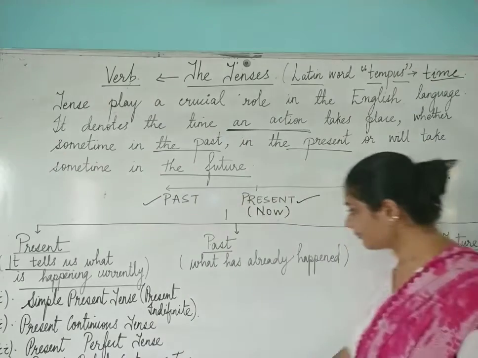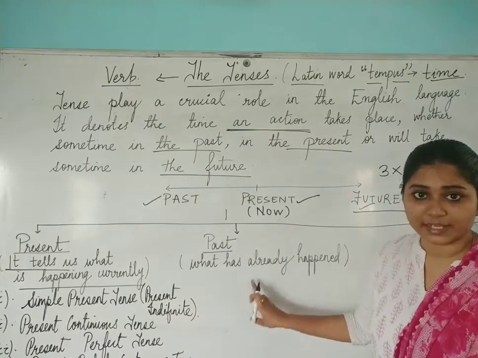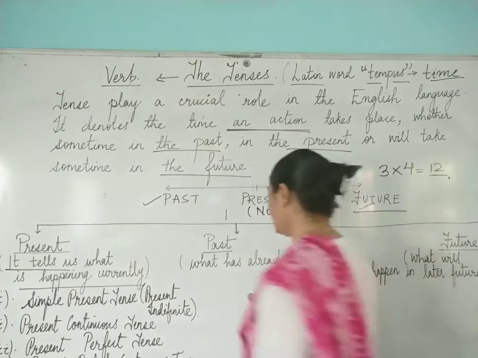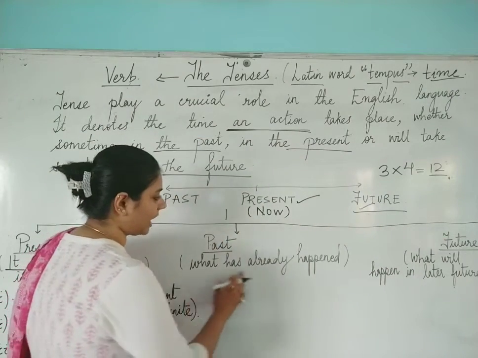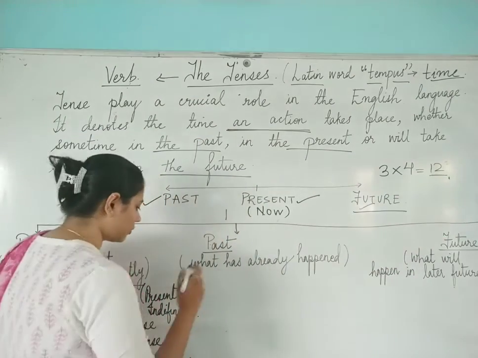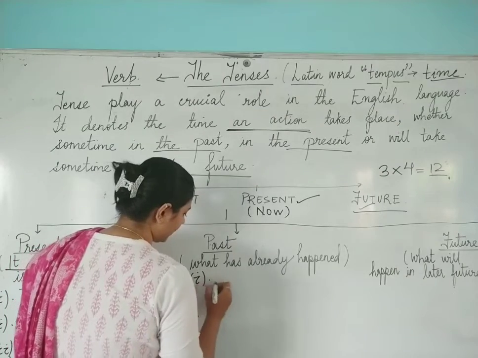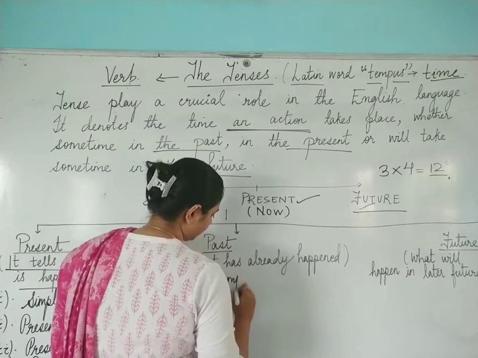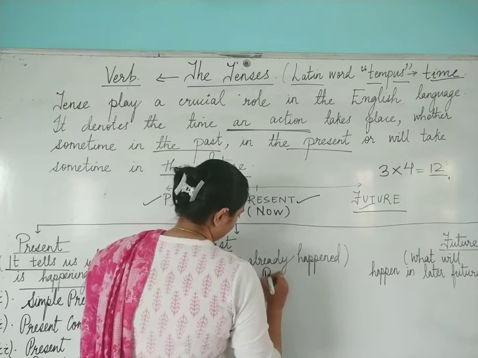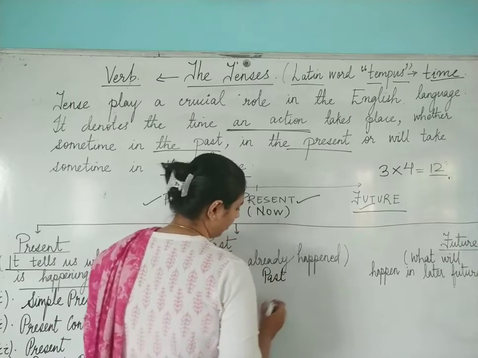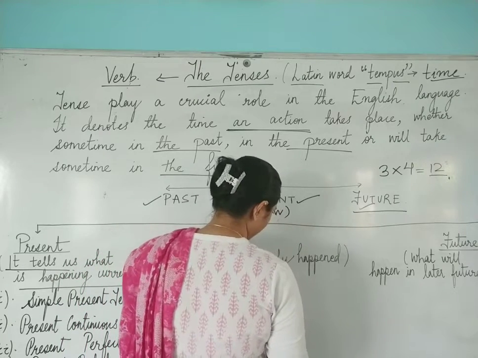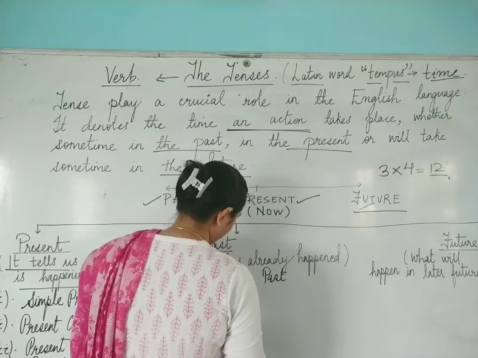Next one is your past tense. So in past tense, I have told you that what has already happened. So again, same thing. We go by sequence. Simple past, also called as past indefinite.